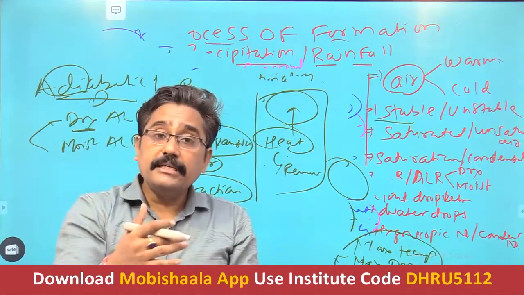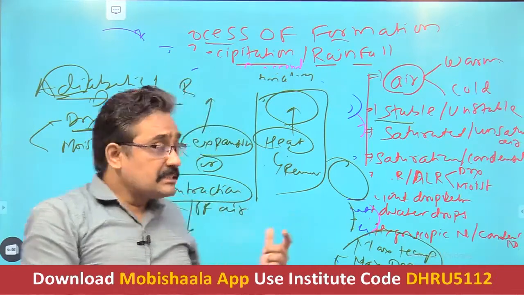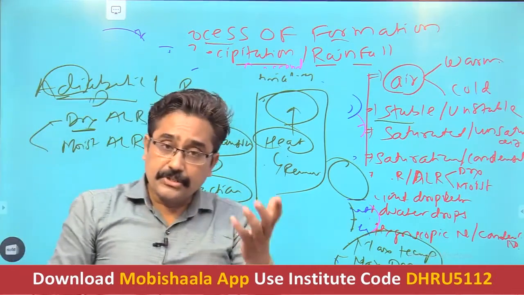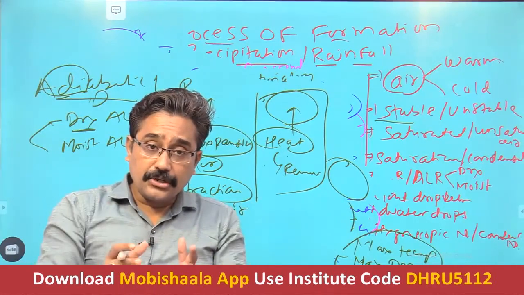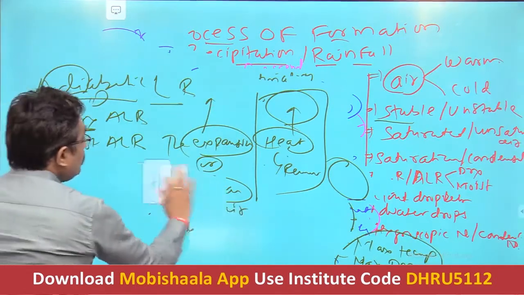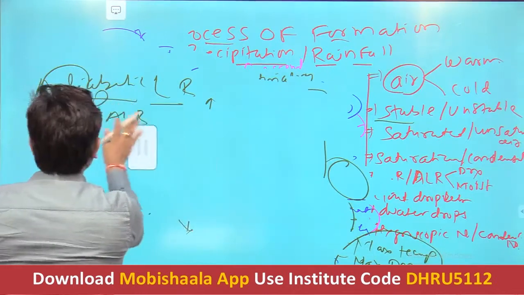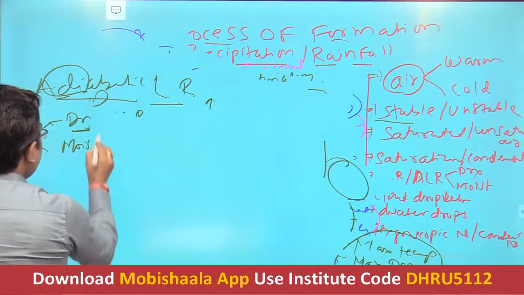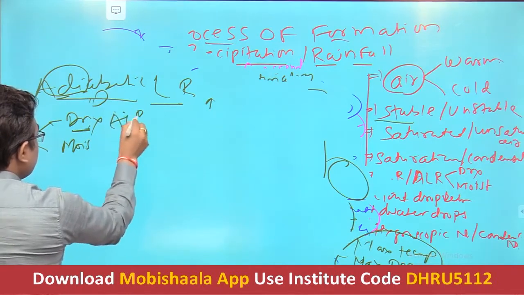If such changes take place without the addition or subtraction of heat, and only because of expansion or contraction or ascent or descent, then it is called the adiabatic process. So now we have to understand what exactly the moist adiabatic lapse rate is and what the dry adiabatic lapse rate is.